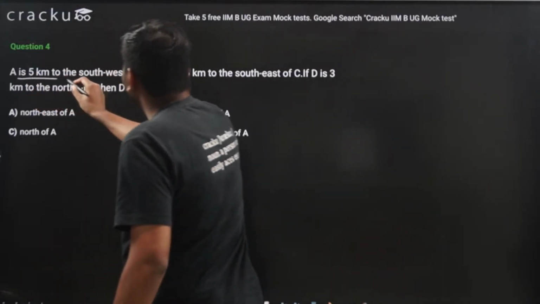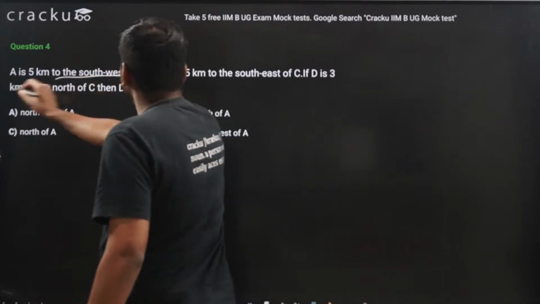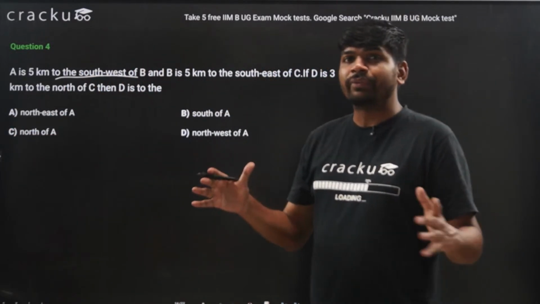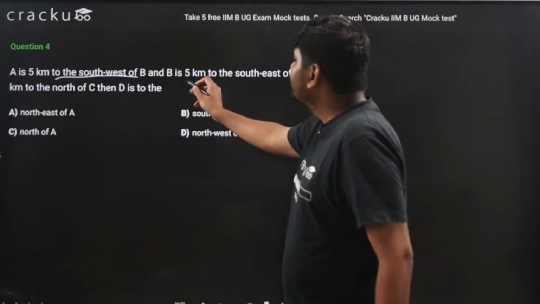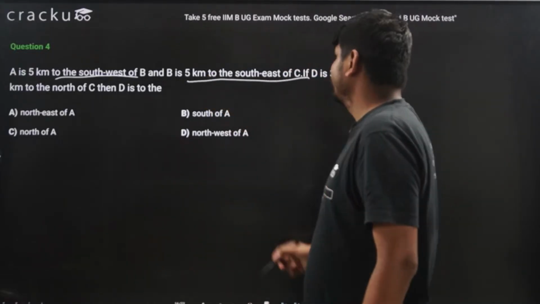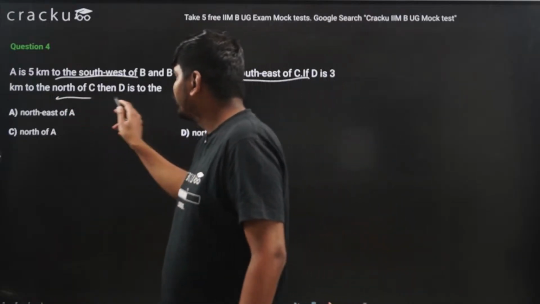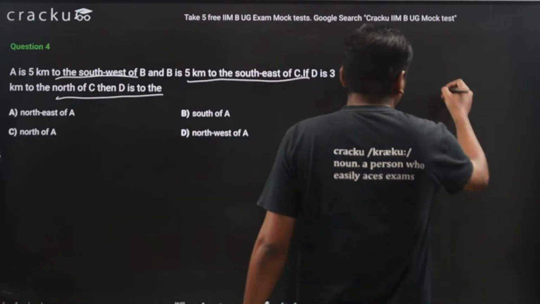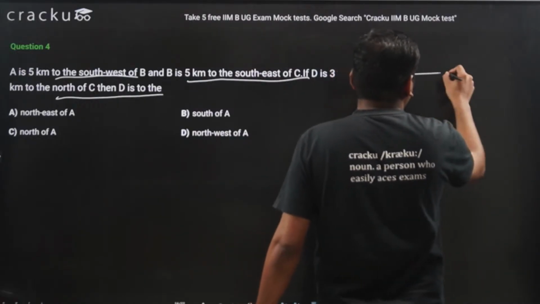A is 5 kilometers to the southwest of B. Now southwest, I have to think of southwest. So I am dealing with the angles which I have told you. So let me draw the diagram.